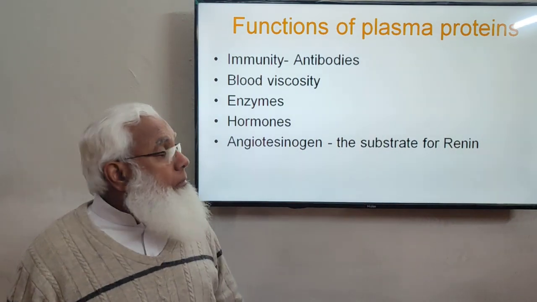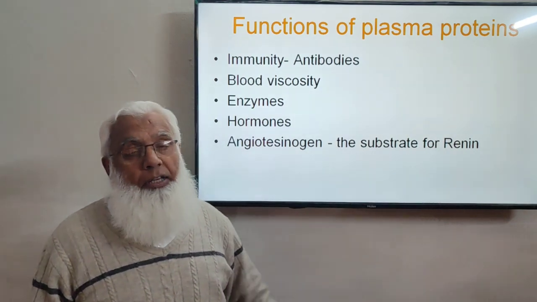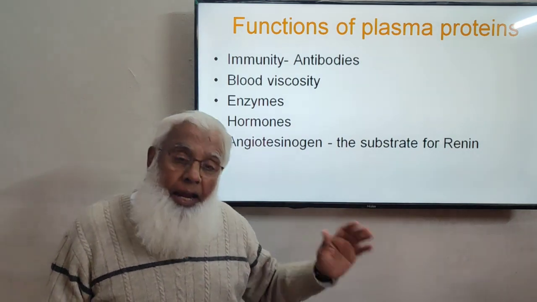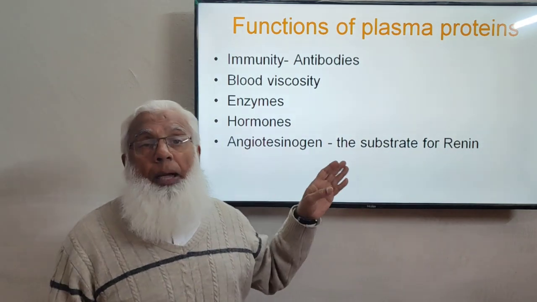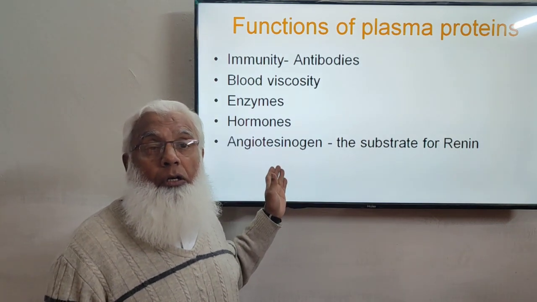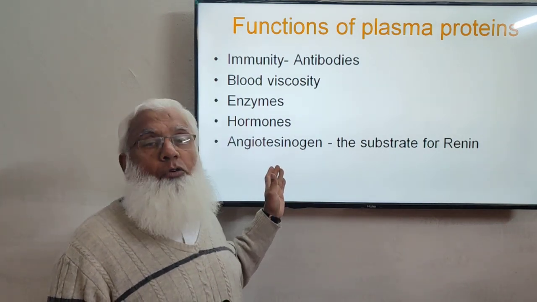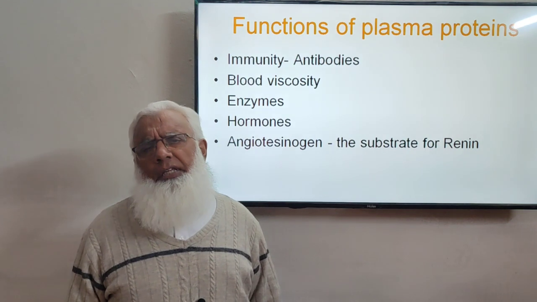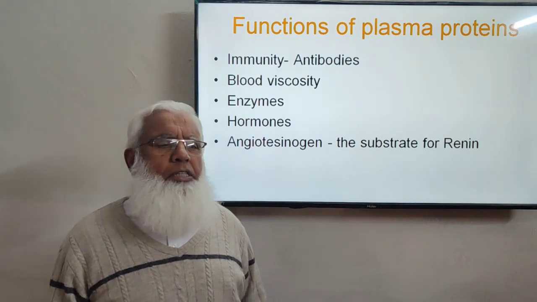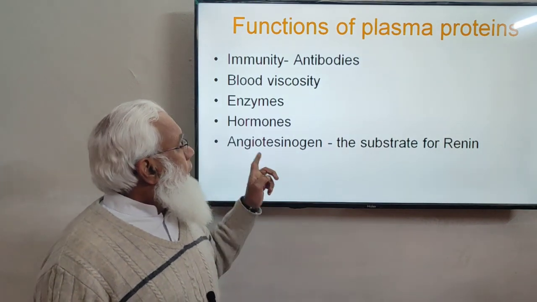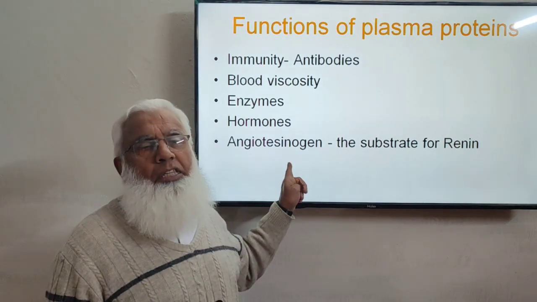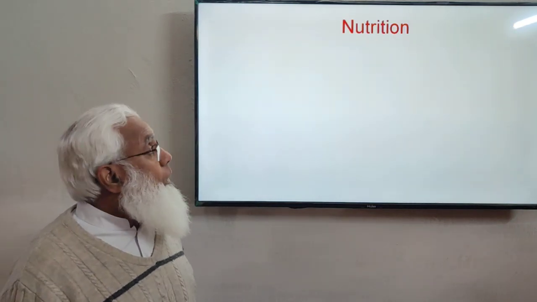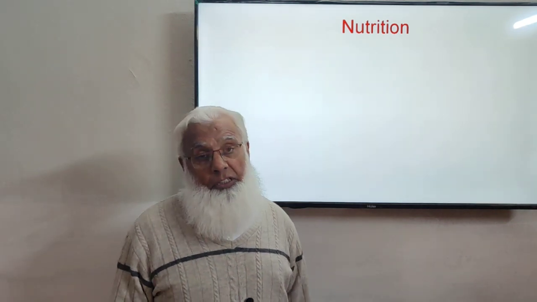For example, the substrate for renin: angiotensinogen is a very big protein which is acted upon by renin and converted into angiotensin 1 and angiotensin 2. We will discuss its function, and in my lectures on circulation, I have discussed the functions of angiotensin 1 and 2. So this is a plasma protein, angiotensinogen, the substrate for renin for the formation of angiotensin 1 and angiotensin 2. This is the general list of the functions of the plasma proteins.